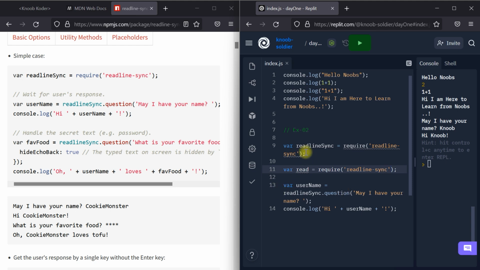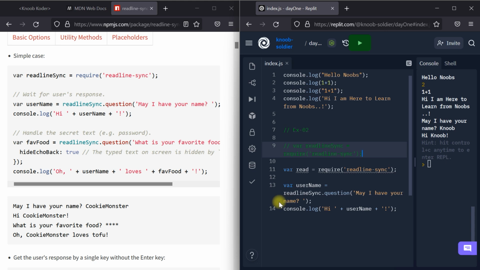This is done, and now I will comment this part. Just put two slashes, and the shortcut for this is to click on that line and hit Control plus slash. Control plus slash automatically uncomments it now because it was commented. Try it again once more: I clicked here, then hit Control plus slash. That is the shortcut. Now here read is equal to require, so read has this package.